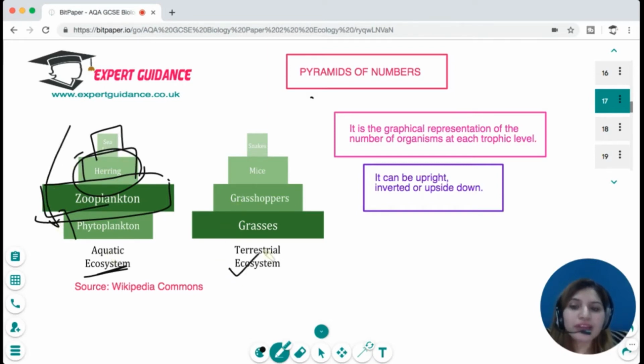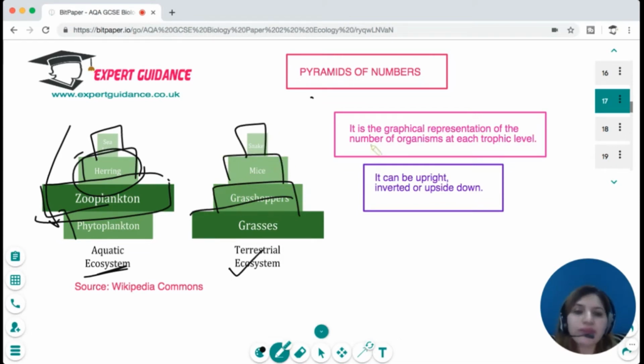But if we talk about the terrestrial ecosystem, a large number of grubs are food for just a few grasshoppers, and these few grasshoppers can be eaten by a few mice, and just one snake can eat all of them. Okay, so it can be upright, inverted, or upside down.